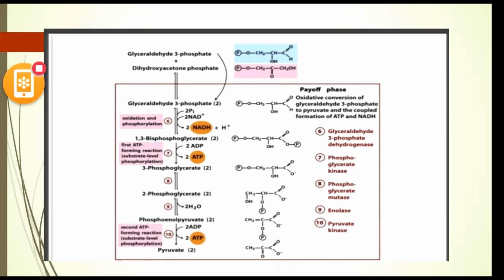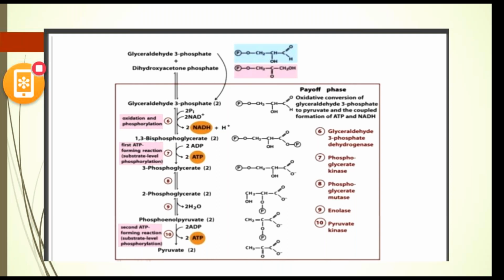The next step undergoes an intramolecular shift, which is also known as isomerization. Here the phosphoglyceromutase enzyme catalyzes the transfer of the phosphate group from the 3 carbon position of 3 phosphoglyceric acid to the 2 carbon position, leading to the formation of 2 phosphoglyceric acid. Here 3 phosphoglyceric acid, in the presence of phosphoglyceromutase, is producing 2 PGA, which is phosphoglyceric acid.